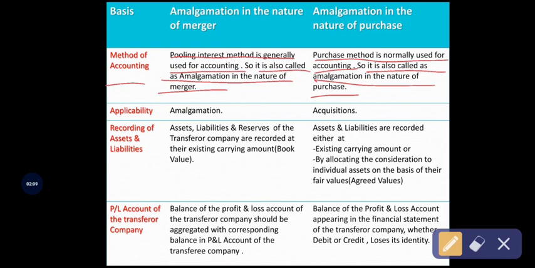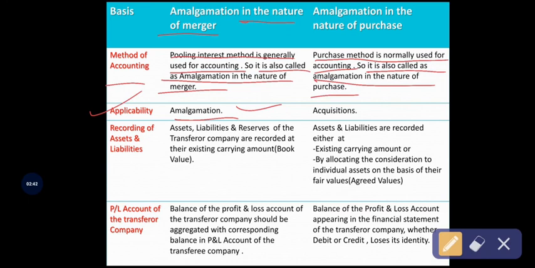The second difference is based on applicability. Amalgamation in the nature of merger is applicable to the amalgamation concept. As you already know, amalgamation is also called merger. Merger is nothing but the combination of two companies to form a new company, ultimately the process called amalgamation. That's why amalgamation in the nature of merger is applicable to the concept of amalgamation.